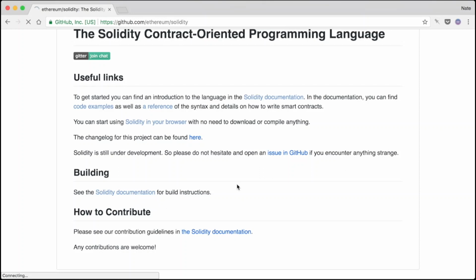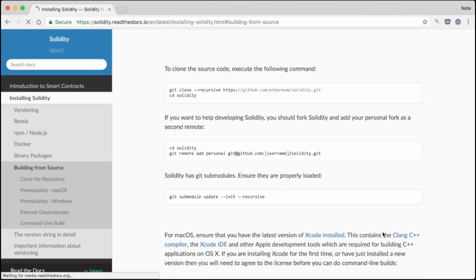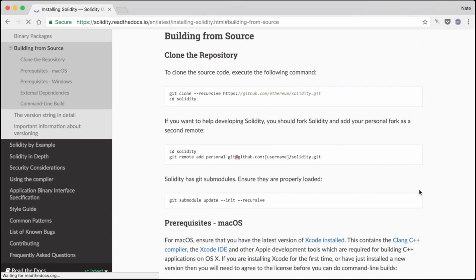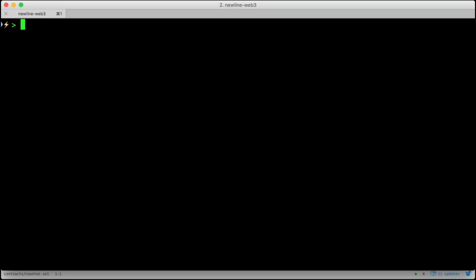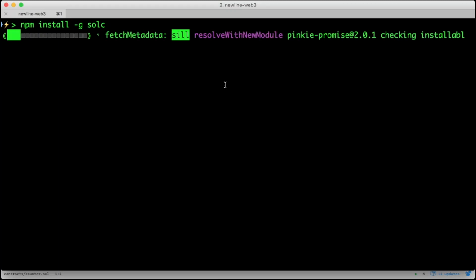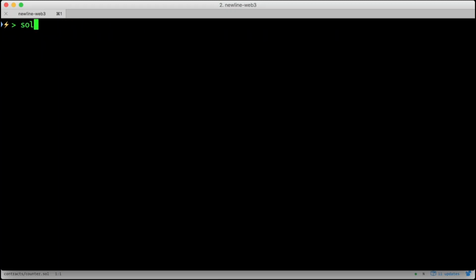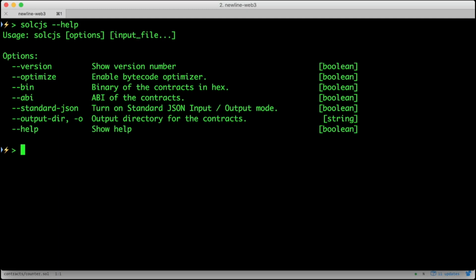My recommendation is that you install solc before you deploy your first smart contracts to the production network, but for now, we can just use the JavaScript version, solcjs. To install solcjs, we'll run npm install -g solc. Remember, this installs solcjs, not the C++ version. Solcjs's core code is generated using Emscripten, which converts the C++ version of solc into JavaScript. This means it'll work just fine. It's a little slow, but know that the command line options are different.